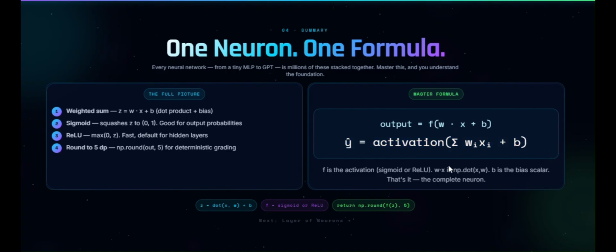But here's the real question. How does a neural network actually learn the correct weights? How does it reduce mistakes over time? That's where the real magic begins. Backpropagation.